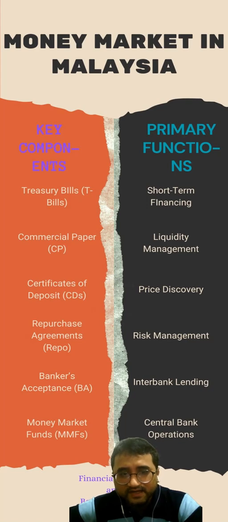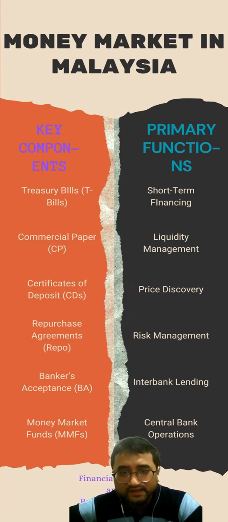Price discovery. The money market plays a crucial role in determining short-term interest rates. The supply and demand dynamics of money market instruments such as CDs and commercial paper help establish the prevailing interest rates in the market. These rates in turn influence the pricing of various financial products and impact the overall cost of borrowing in the economy.